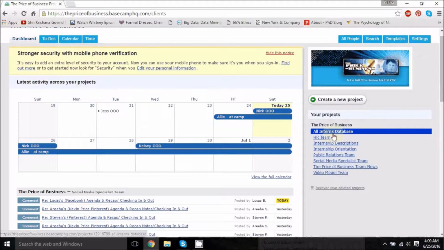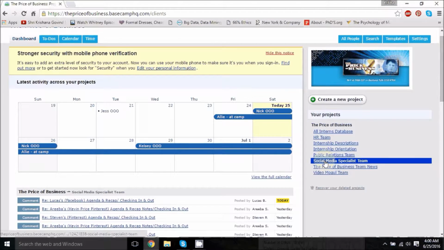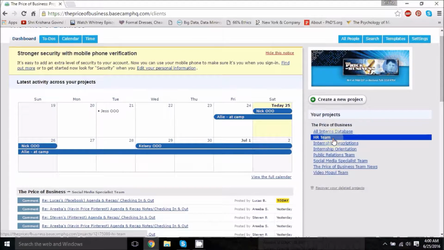What you can find over here are the various project spaces under which different teams operate. As an HR, you will be working under the HR team space.